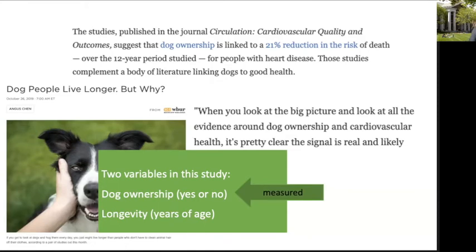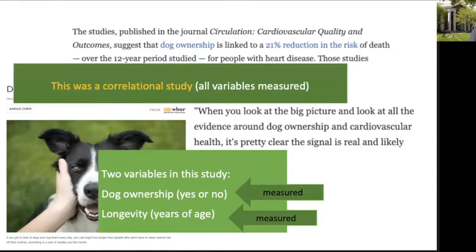People who want a dog are going to want to have a dog, and people who don't want a dog don't want to be assigned to have a dog. So we're pretty certain that this is a measured variable. Longevity also measured because you can't randomly assign people to live a longer life or not. Because both variables in the study were measured, that makes this a correlational study.